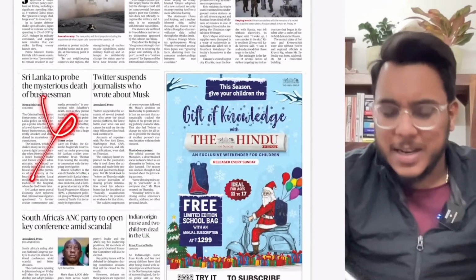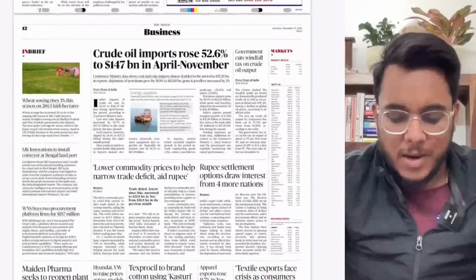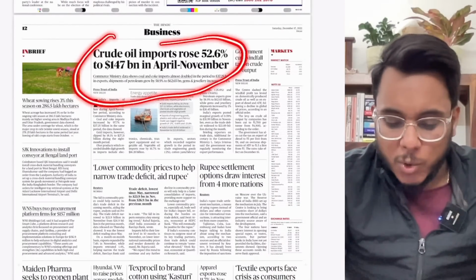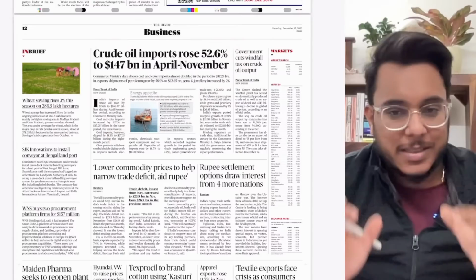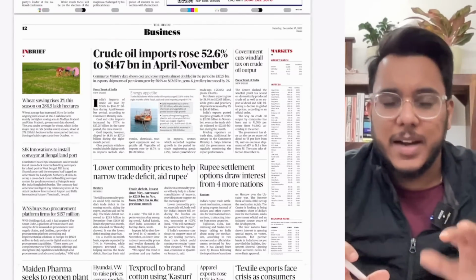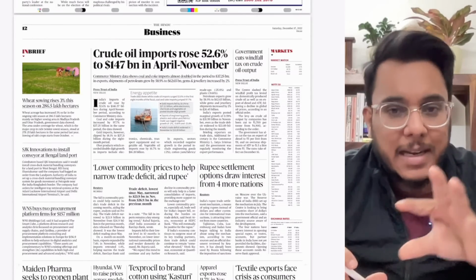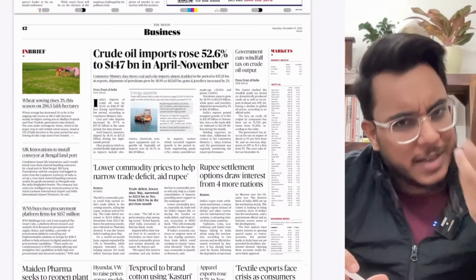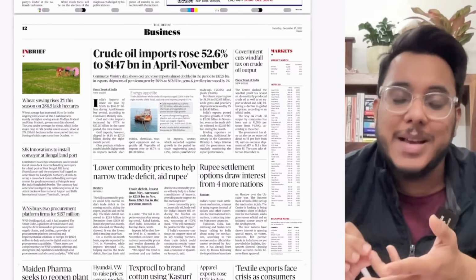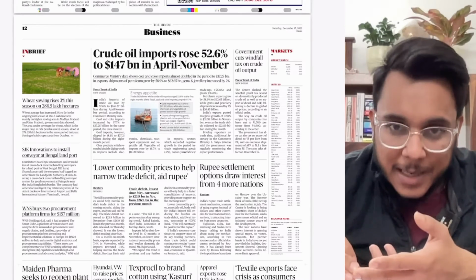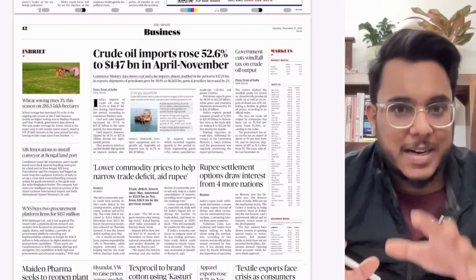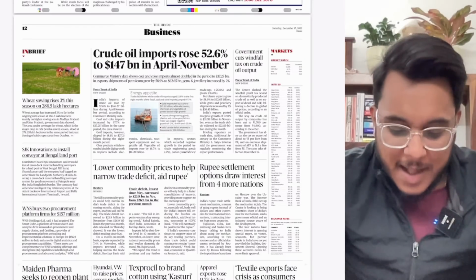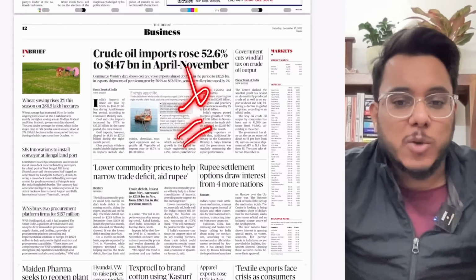Sri Lanka to probe death of businessman. Fine, simply will be moving up from here. Crude oil imports rose 52.6%. Now, guys, understand this thing that every other day you will find some monthly data or some bi-monthly data. It might be data of import, export, Sensex movement. It might be data of the current account deficit. Now, understand this thing. I have said you multiple number of times. Every month's data you don't need to see.